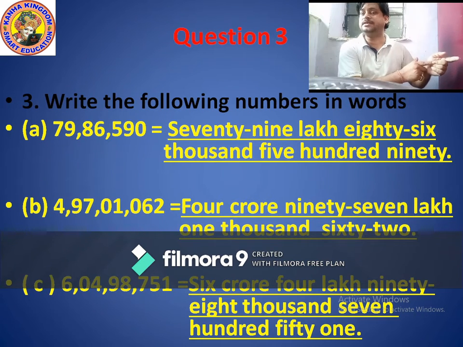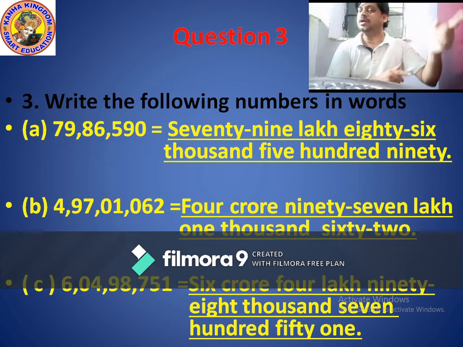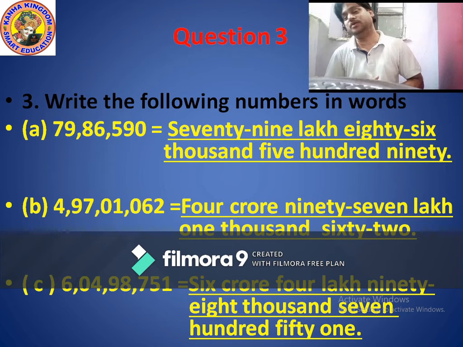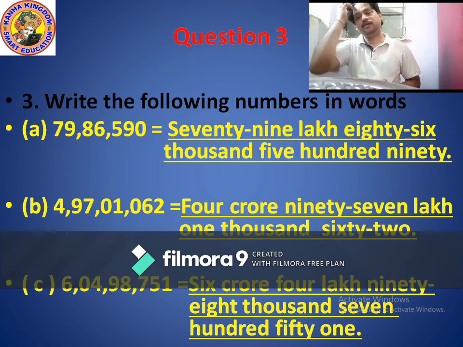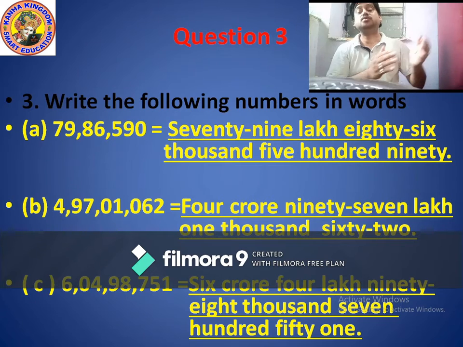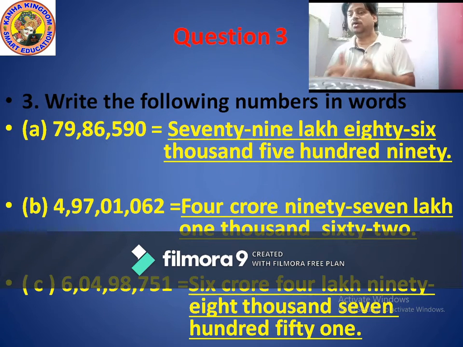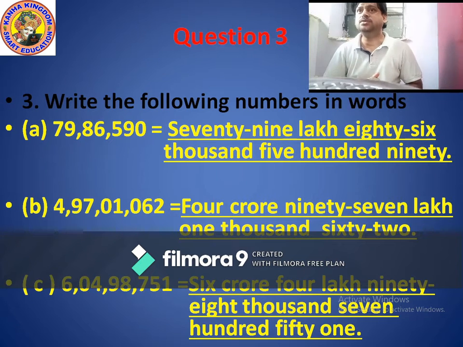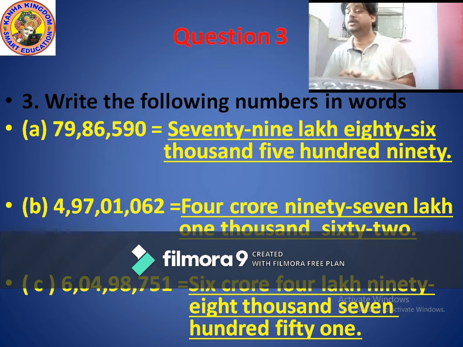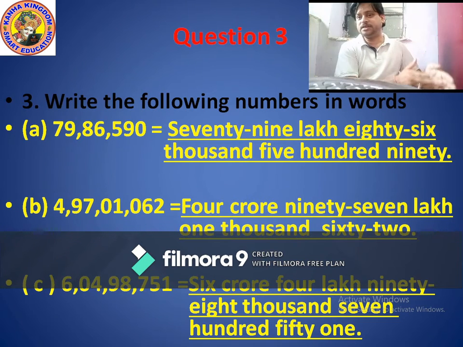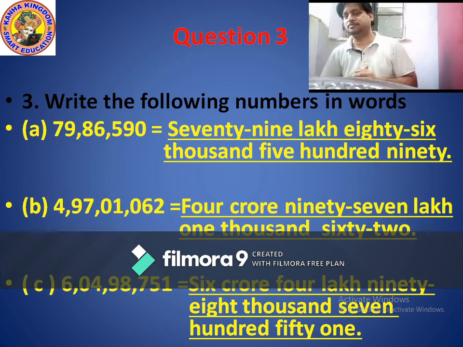So the left figure is 6. 6 in which period? Crores period. Very good. So 6 crores. And after the crores period comes the lakhs period. Which are the values? Yes, 04. So don't read 04, only 4 lakhs. 6 crores, 4 lakhs. And then 98.